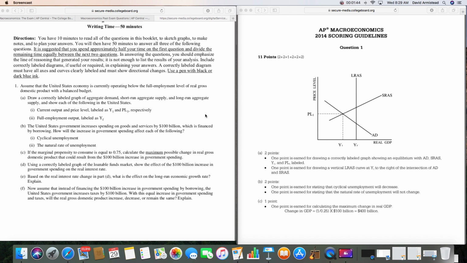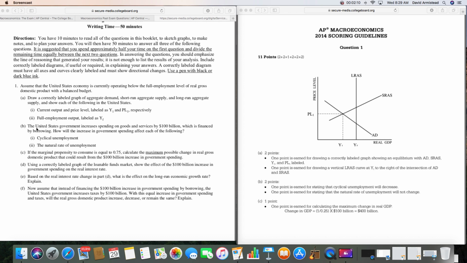You're in a recession. So when you draw the correctly labeled graph of aggregate demand, short run aggregate supply and long run aggregate supply curve, and show the United States, it should look like this over here. So this is exactly how it should look. All right. No, we're not drawing graphs, but being that they've said that you're going to want to be drawing graphs off to the side, this is still an important skill to make sure we're practicing. All right.